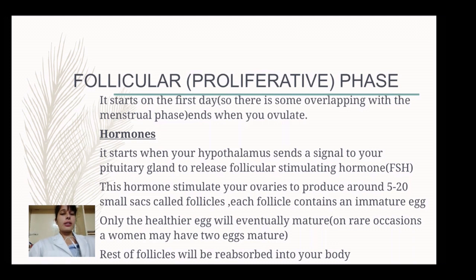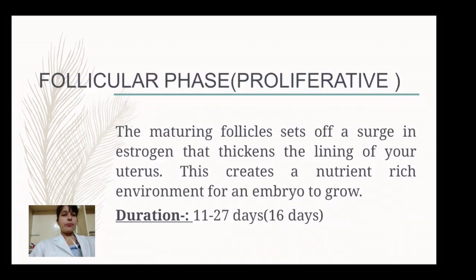Only in rare cases there will be release of two ovum. Occasionally there is release of only one ovum in each menstruation cycle, but sometimes two ovum can also be released. It is also a normal condition. Then the rest of the follicles will be reabsorbed into your body.